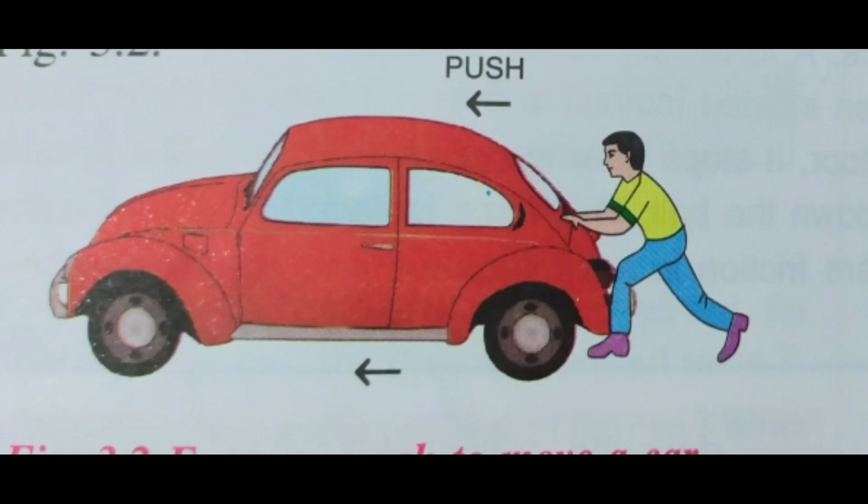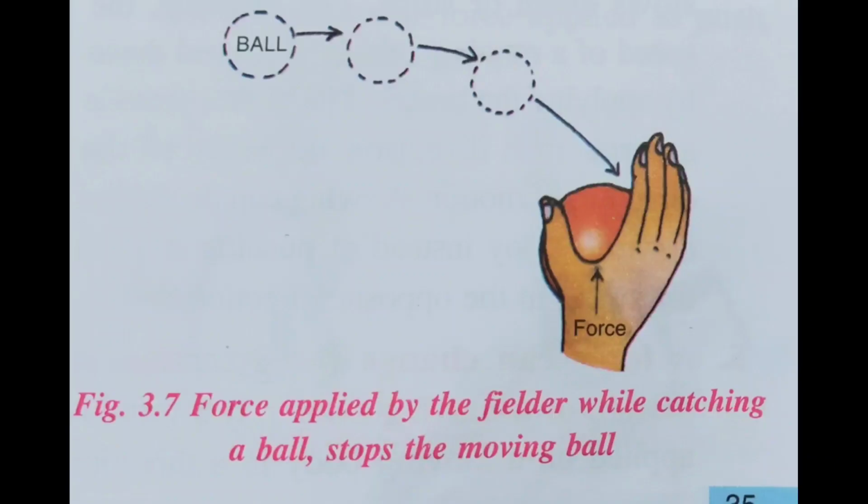What kind of force is it? Balanced or unbalanced force? Who will tell? Yes, correct. It is an unbalanced force. That is why the body moved. If it was a balanced force, the car would remain at rest itself. It will not cause motion.